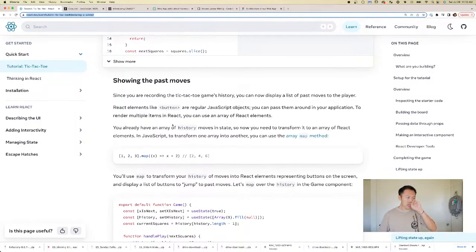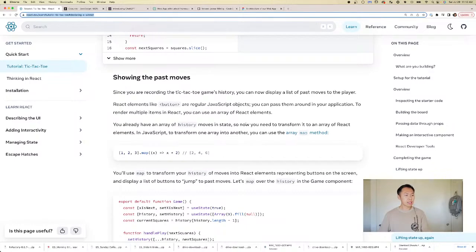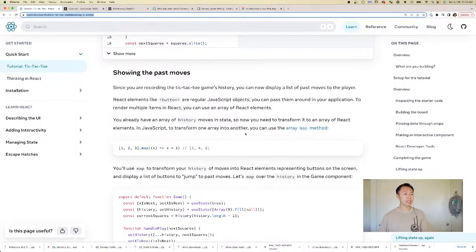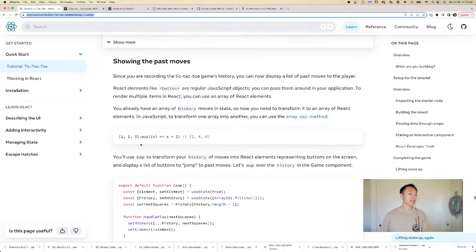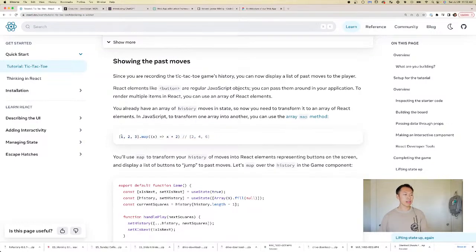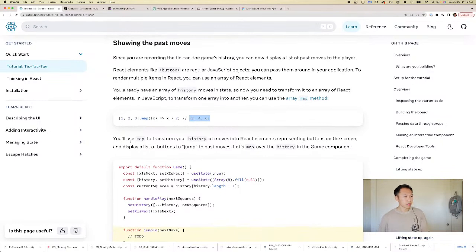Great. You already have an array of history moves in state, so now you need to transform it into an array of React elements. In JavaScript, to transform one array into another, you can use the map method. Right? So this is a map method. This is saying an array of 3. You use the map, and you multiply each by 2. It becomes this new thing. You'll use map to transform your history of moves into React elements representing buttons on the screen.